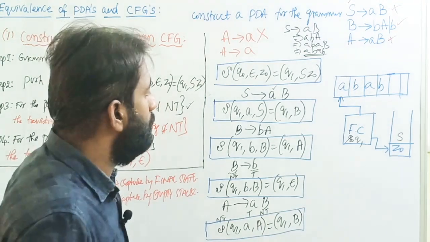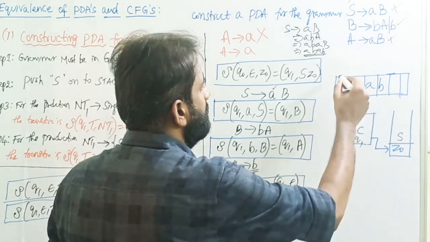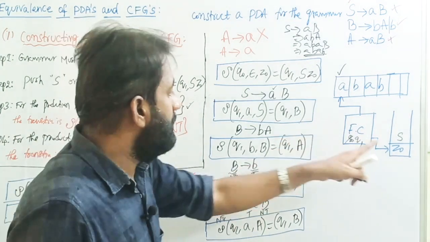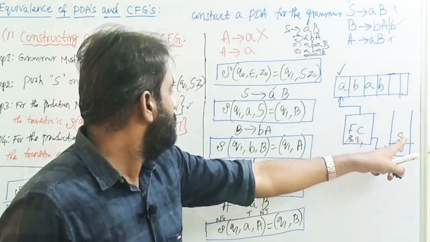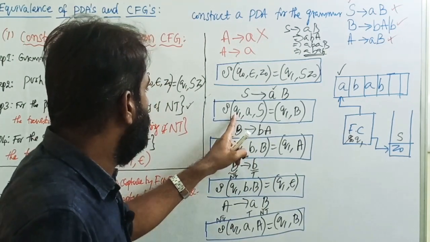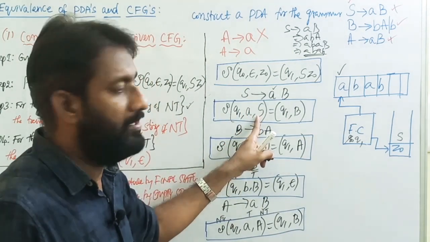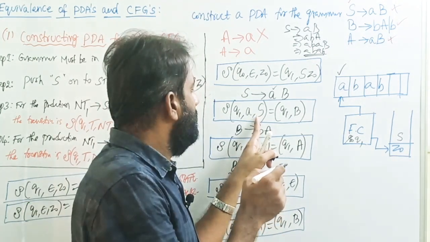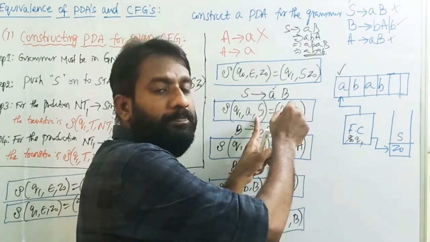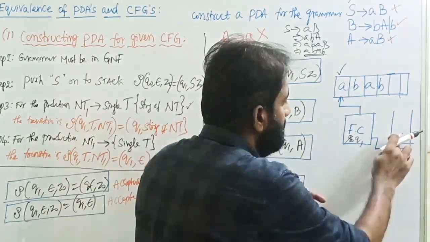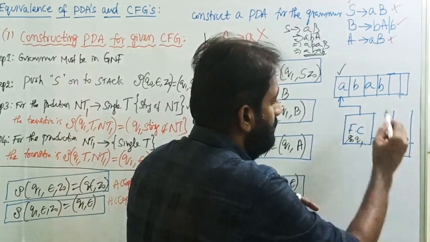Now in Q1, the first input symbol is small a and the top of the stack is S. Which transition suits this? Q1, input symbol a, top of the stack S, remains on the same state, push B onto the stack. Push B onto the stack means we replace S by B.